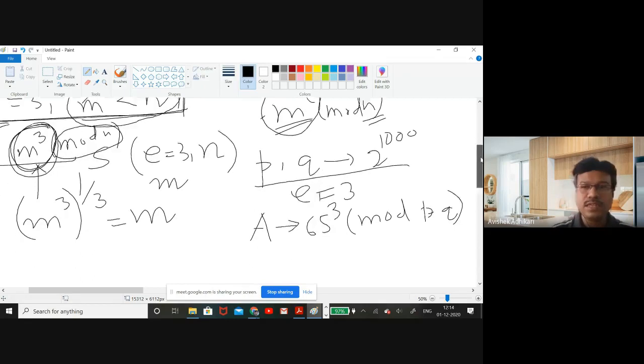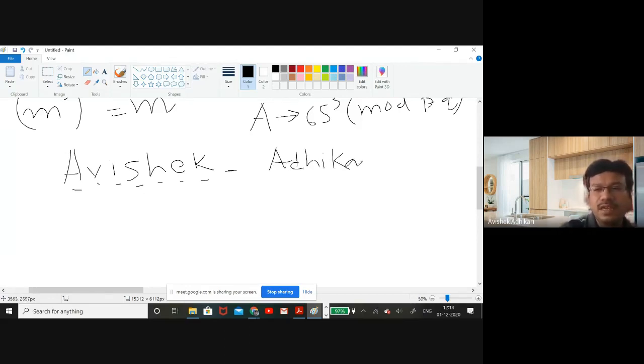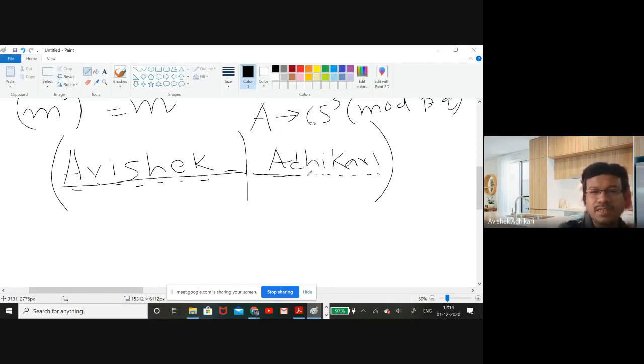Usually the things are done like this. Say Abhishek, how many characters are there? 1, 2, 3, 4, 5, 6, 7, and a space, and then Adhikari, 1, 2, 3, 4, 5, 6, 7, 8. This is what I want to encrypt. I will encrypt it in this way: I will take 8 characters together, and then the next 8 characters together. The ASCII value of the first one is 65, and say the ASCII value of the next is 110, suppose.